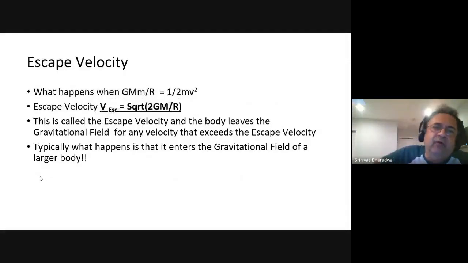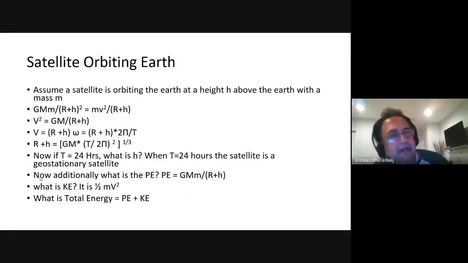When does that happen? When GMm by r equals half mv square. Therefore, we say the escape velocity is square root of 2GM by r, and this is called the escape velocity to leave the Earth's gravitational field. Half mv square equals GMm by r will give you the escape velocity, and this is what happens when a body enters the gravitational field of a larger body.